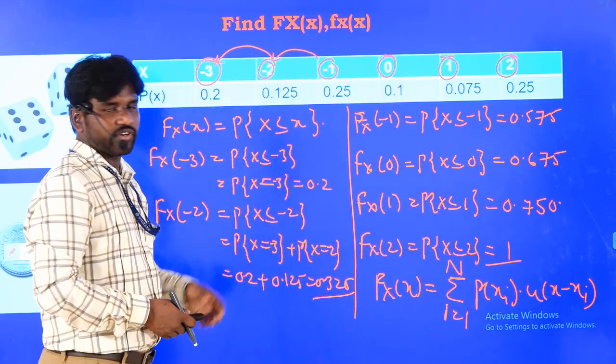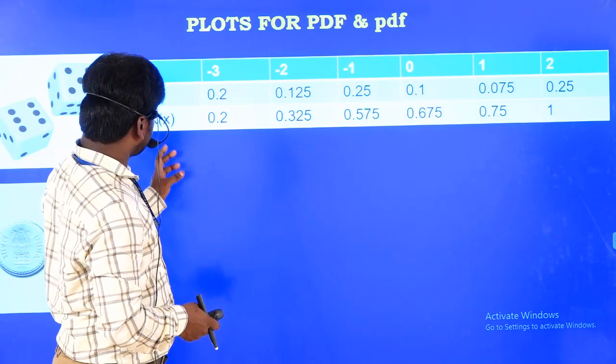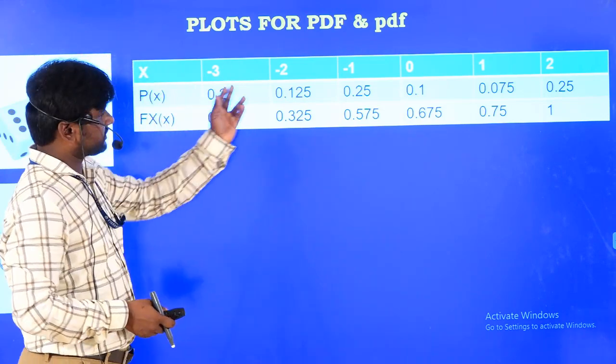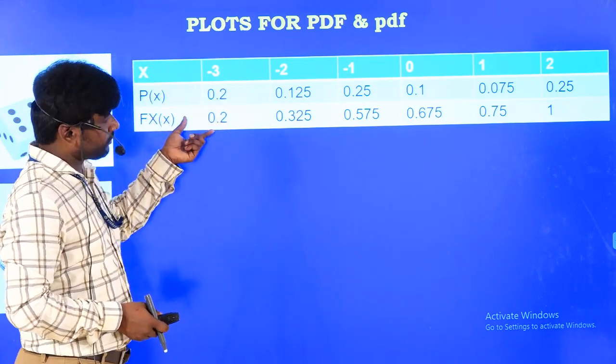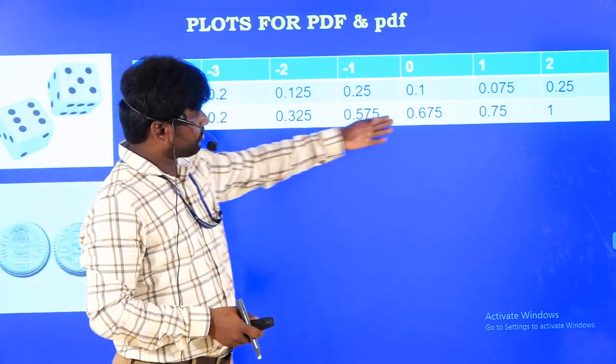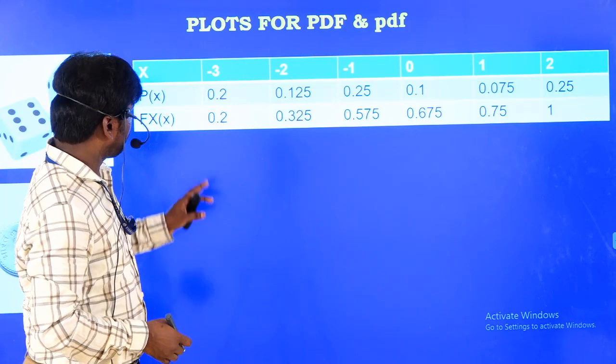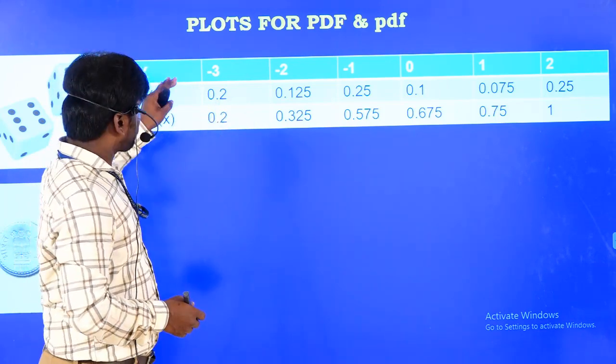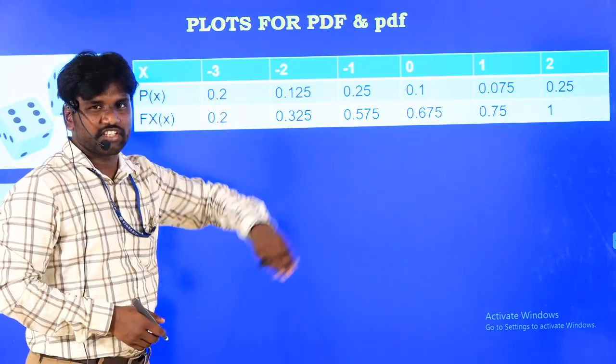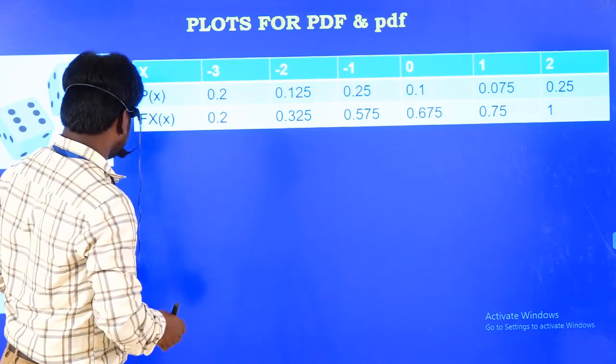Now we are going to write that expression. If you want to write that expression, p of x is like this. So now I have calculated Fx of x also. These are the values of Fx of x. Now I am going to write the expression for the probability distribution function as well as the probability density function.